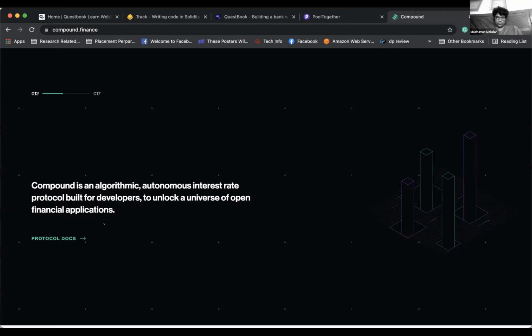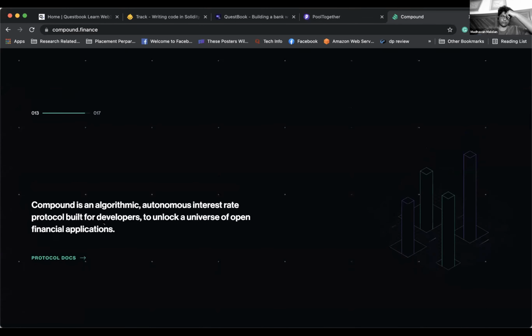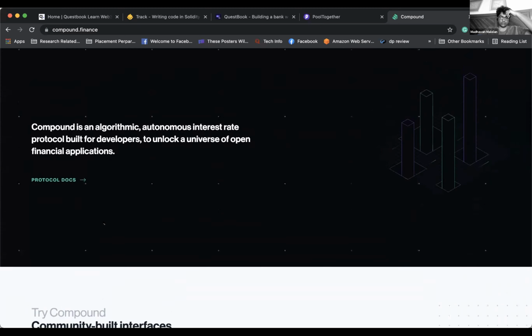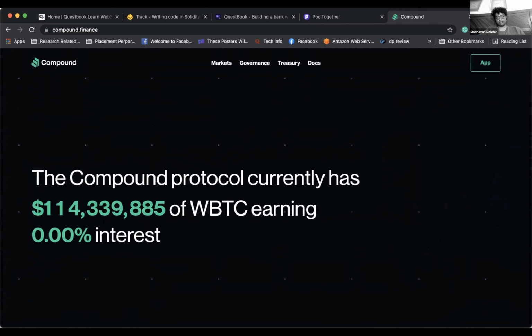So from Pool Together, I understand we can just put in our money there, and as long as we are involved in the community, we get some prizes and our money grows with some interest rate. Yeah, so that's not the relevant part. Why don't you open compound.finance, the other tab, just go to the top. This is the most important thing.